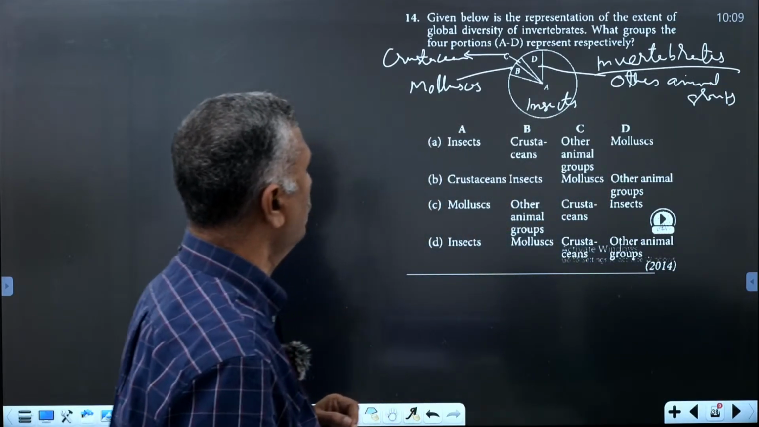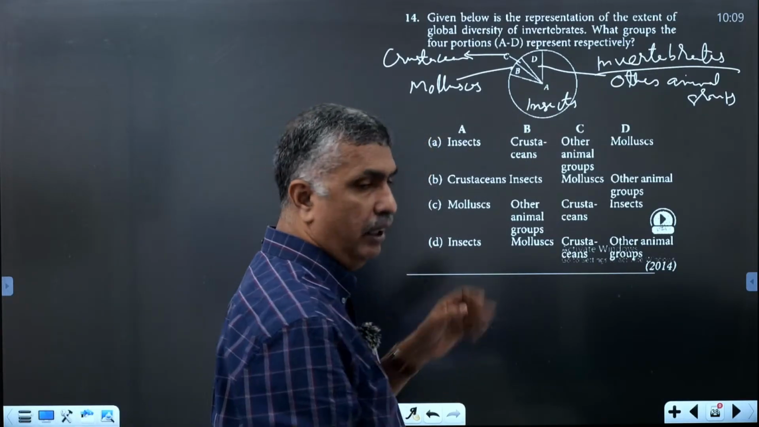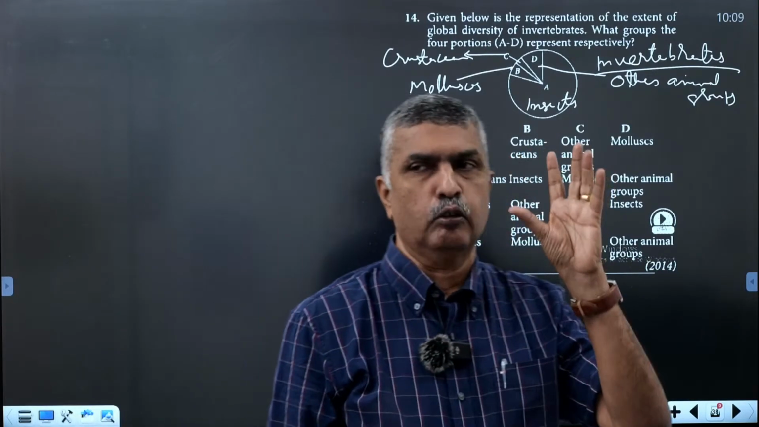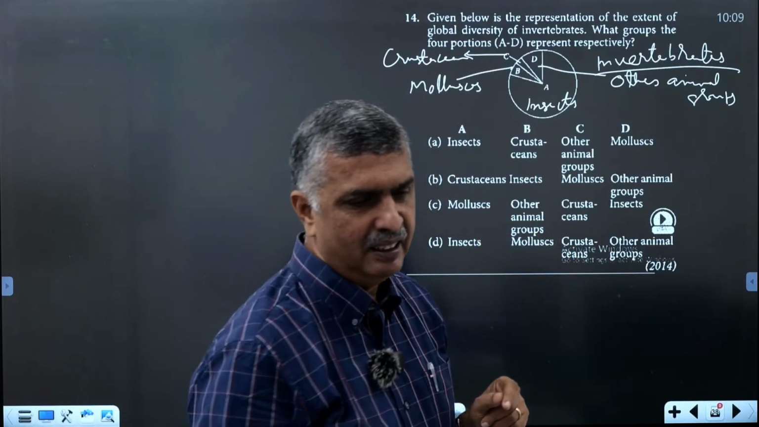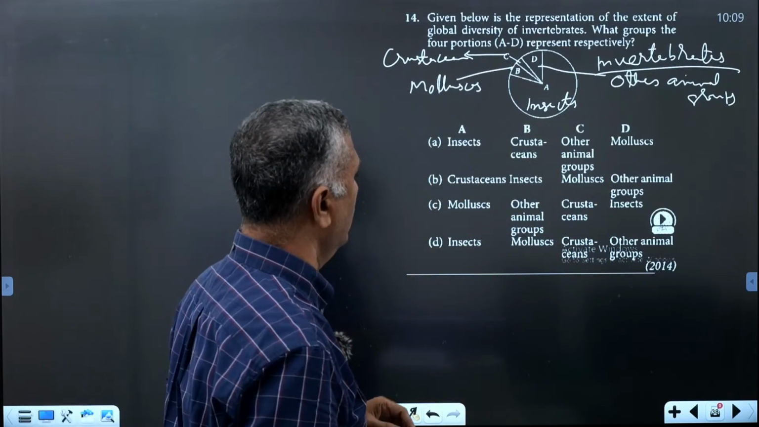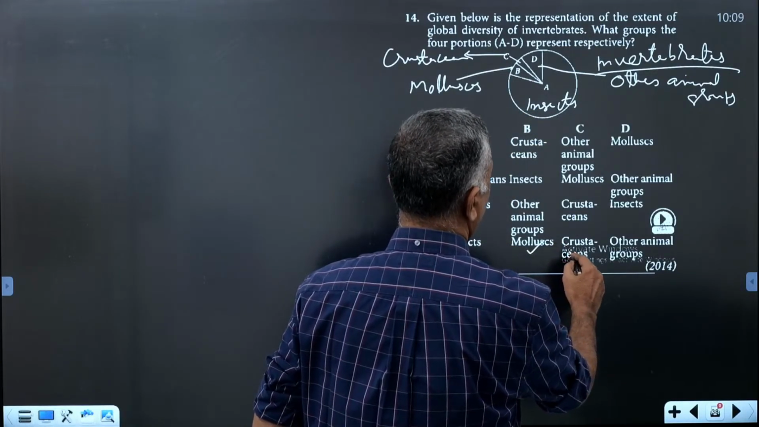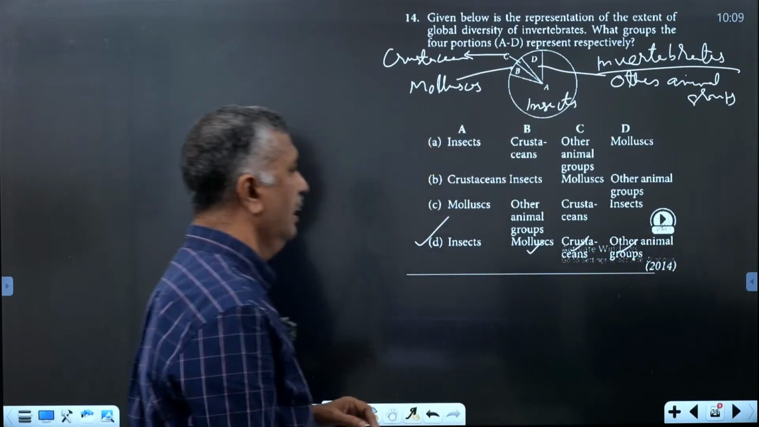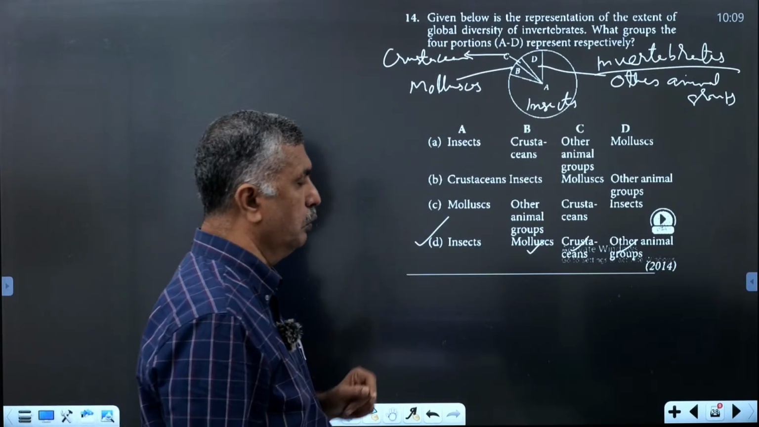The 4 portions of this pie diagram of global species diversity of invertebrates. Over here, there are 3 pie diagrams in your book, that is global species diversity. First is vertebrates, second invertebrates, and third plants. 3 pie diagrams are given. Here in the pie diagram, A is insects, B is mollusks, C is crustaceans, and D is other animal groups, and the option is D. Those pie diagrams are also very important.